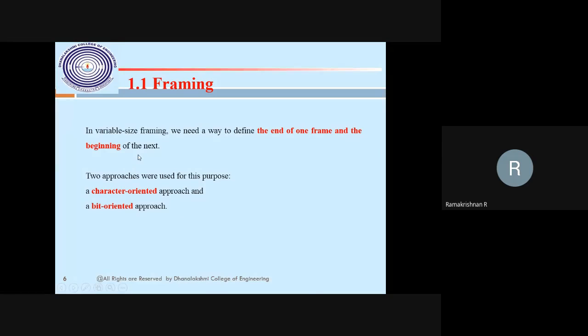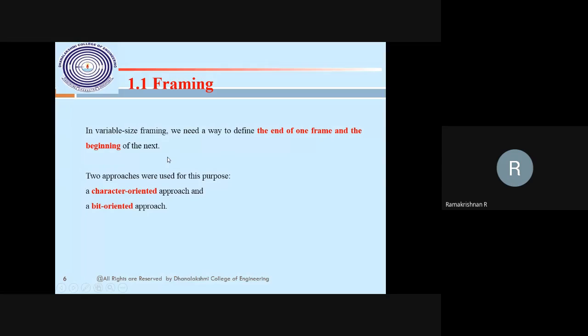So variable size means we have to say where the end of one frame and the beginning of the next frame is. That should be something the receiver side can easily identify. That will be taken care of by a simple framing protocol. That's all, it will be taken care of by that. But we have to understand what a frame is.